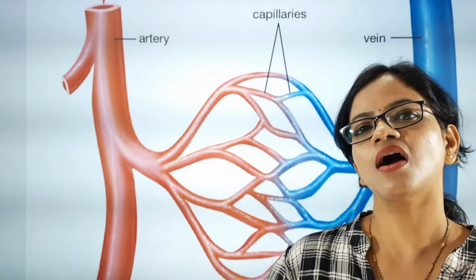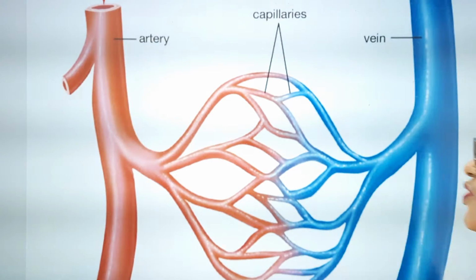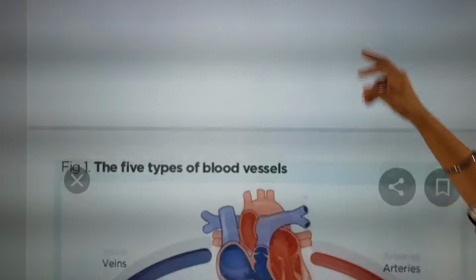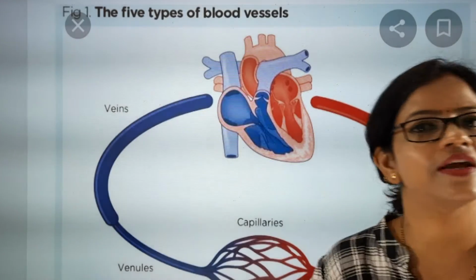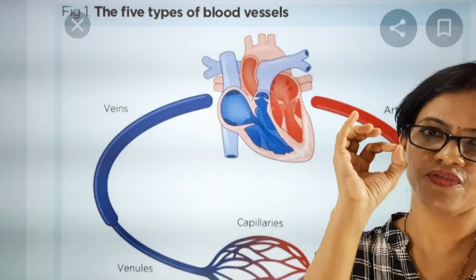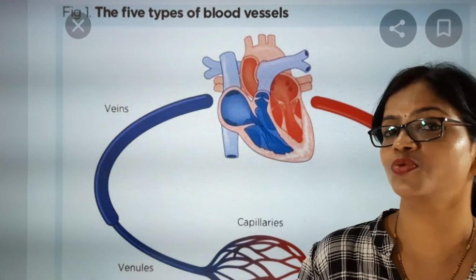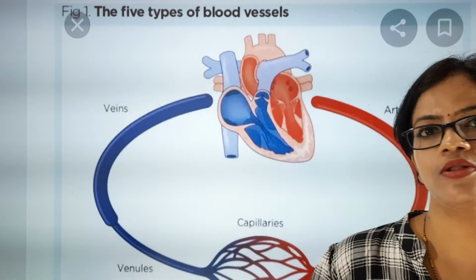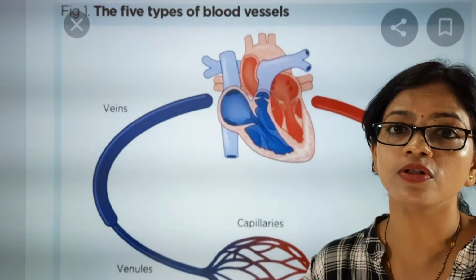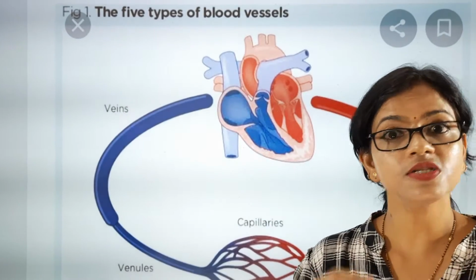Now, what is the function of arteries and where are they connected? The most important point about arteries is that they are connected to the heart, and the heart is pumping blood with a very high force into the arteries. So what should arteries possess? Arteries should possess thick walls. Why should arteries possess thick walls? To withstand the pressure of the blood, because the heart is pumping blood.